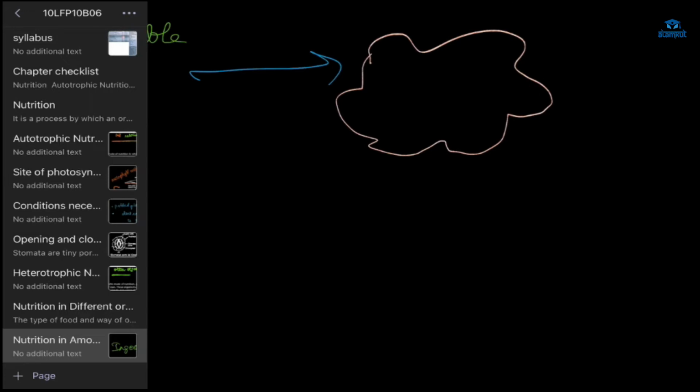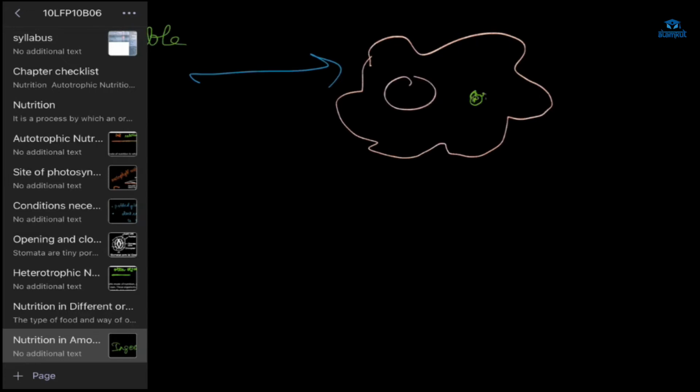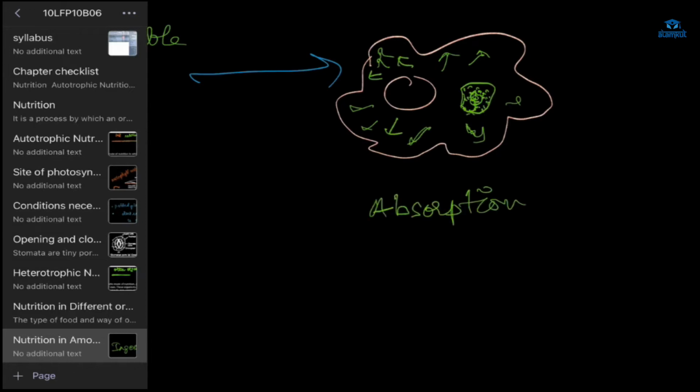Now here what will happen? This is the amoeba nucleus. This will be broken down into smaller pieces. So what will happen here is that this digested food present in this food vacuole will be absorbed directly by the cytoplasm. How will it happen? It will happen by diffusion. This is absorption.